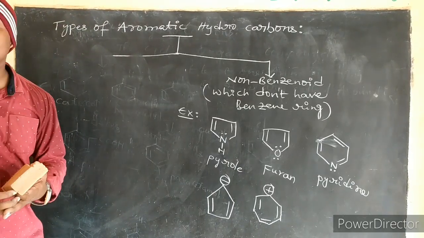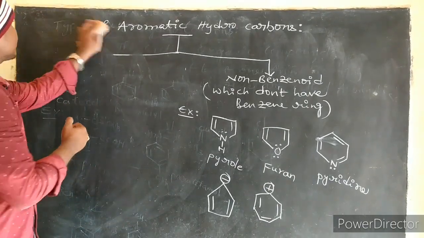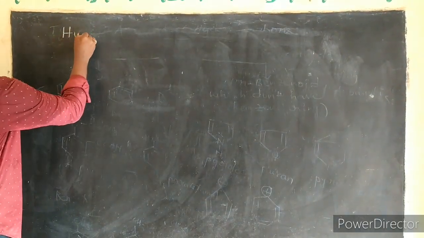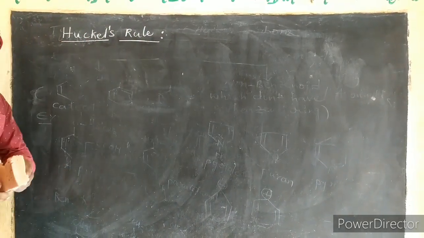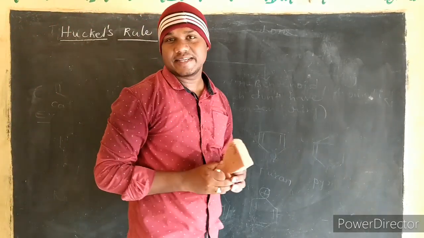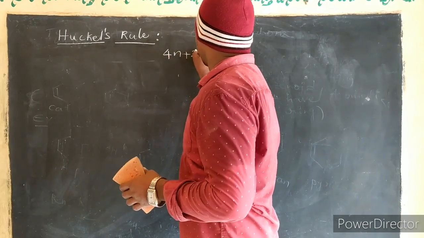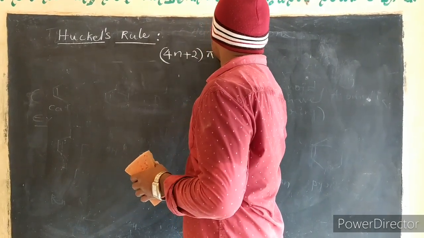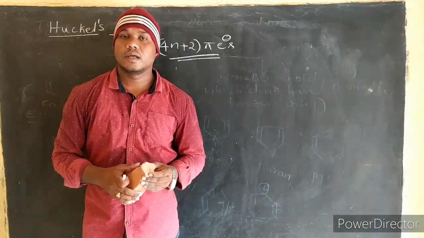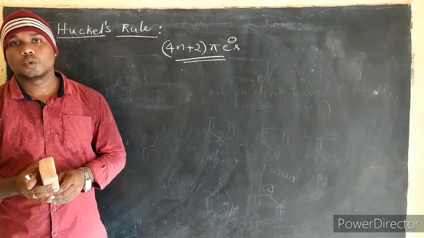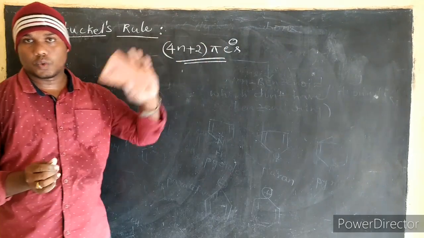Now the next concept, we are going to discuss Huckel's rule. How does Huckel's rule apply to aromatic hydrocarbons? Huckel is the name of a scientist. Huckel's rule is 4n plus 2 pi electrons. Huckel proposed a modern concept to explain the aromatic concept. This is called Huckel's rule.